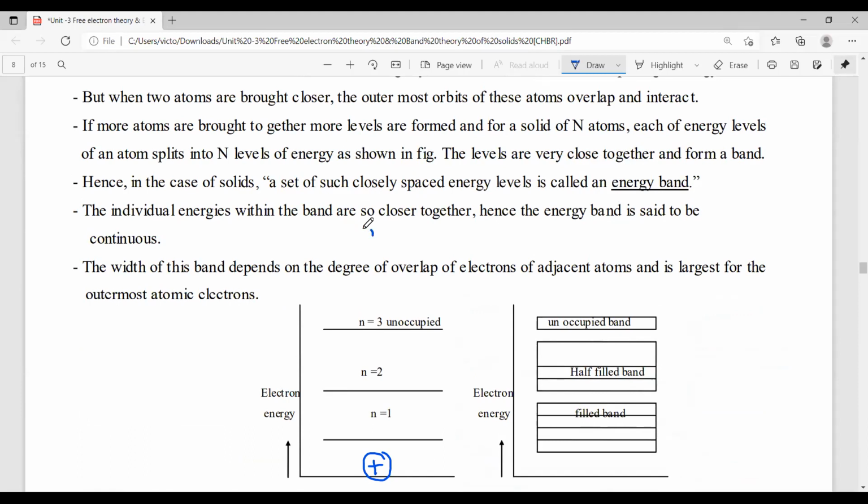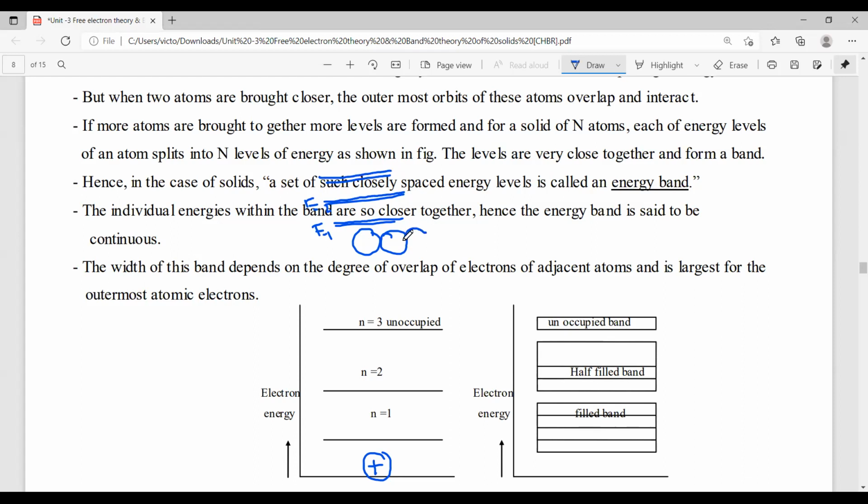If we have one atom, it has only energy levels E1 and E2 like that. If another atom is near it, then this E1 energy level has a second energy level, and E2 also has a second energy level, and E3 also.